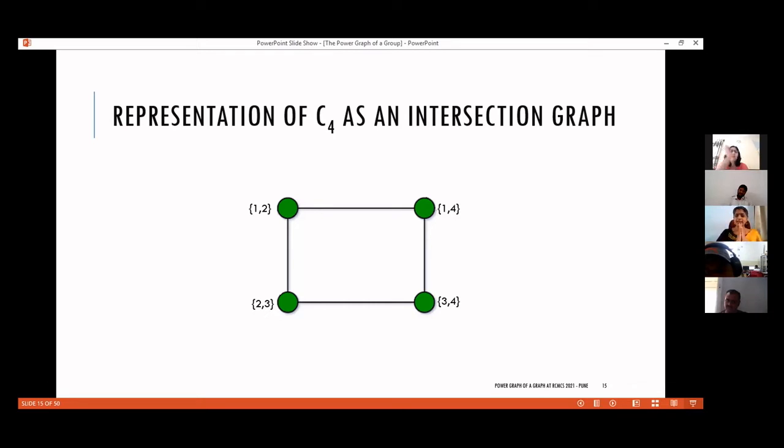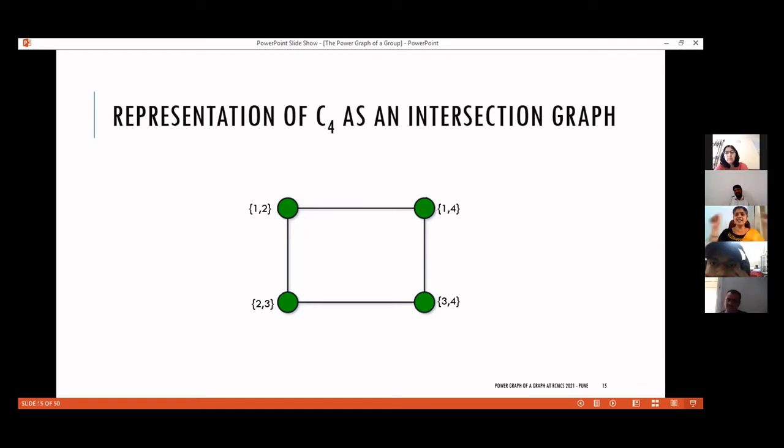But that doesn't mean that every graph can be represented as an intersection graph. We have obtained a representation for cycles as intersection graphs. Again, if we make a minute adjustment, we can get paths, right? For the first set, instead of writing {1, 2}, I can simply write the singleton {2}, or for the last one, {4}.